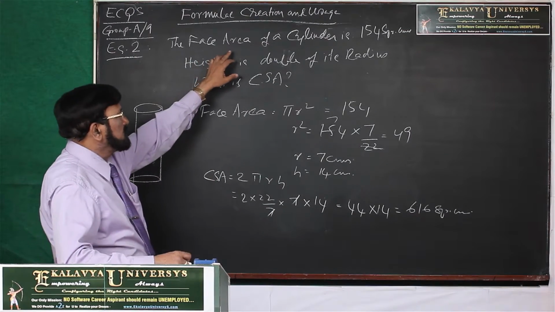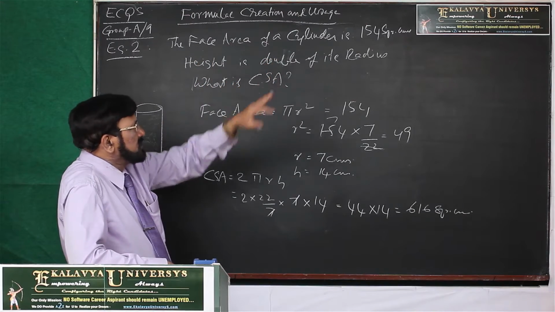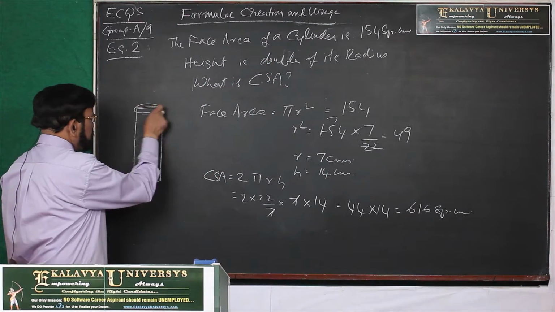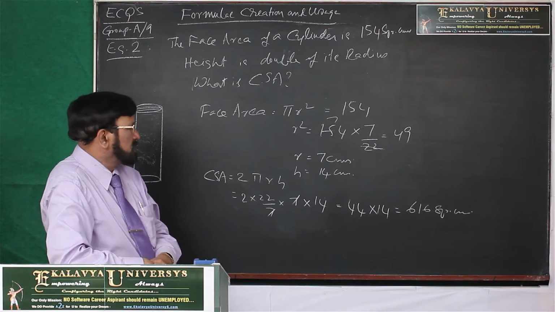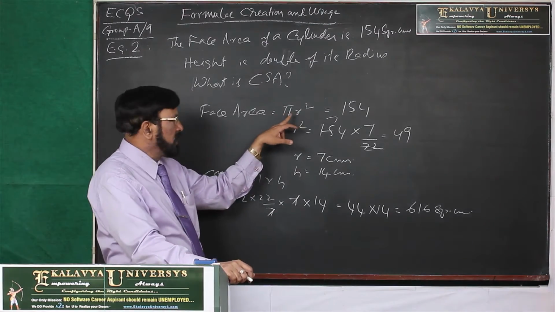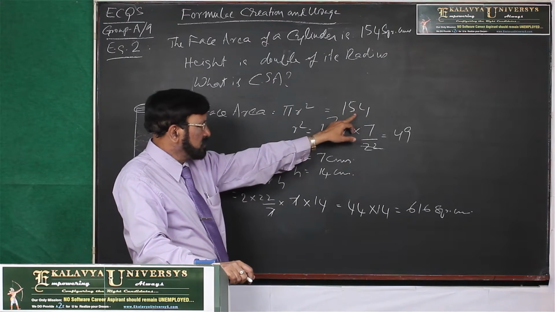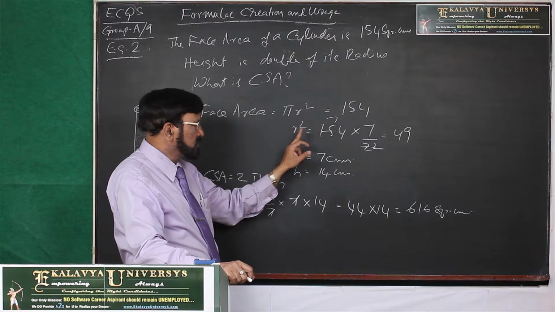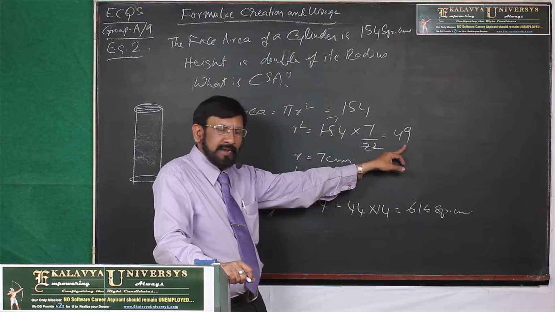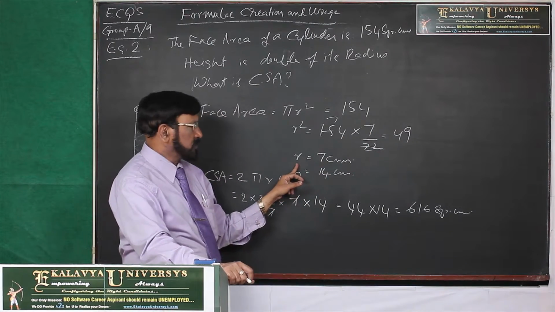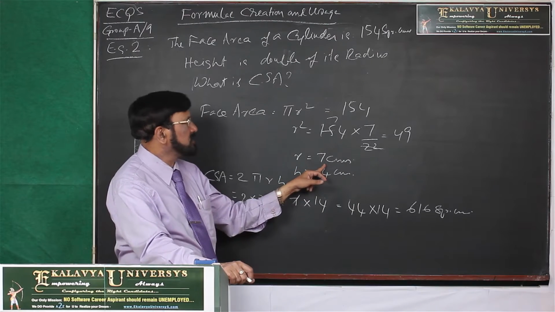Now, once again, I explain this thing. The face area of the cylinder, face area means this, is 154 square centimeters. So, the face area's formula is pi r square. Pi r square is equal to 154. r square is equal to 154 into 7 by 22. Then it is 49. So, r is equal to the square root of 49, 7 centimeters.